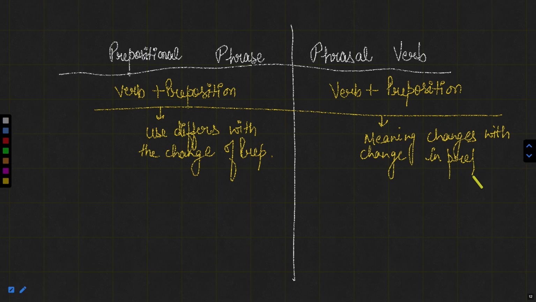Also, the individual meanings are also different.